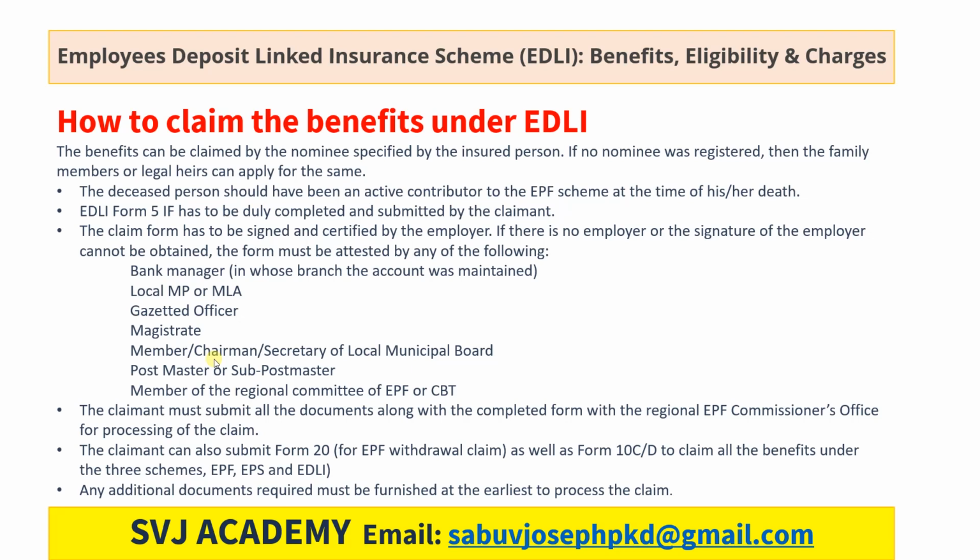If the employer does not certify or sign the documents, what will happen? If there is no employer or the signature of the employer cannot be obtained, the form must be attested by any of the following: a bank manager of the bank branch in which the account was maintained, the local MP or MLA, a gazetted officer, a magistrate, a member, chairman or secretary of a local municipal board, a postmaster or sub-postmaster, or a member of the regional committee of EPFO or CBT. So they can also attest the claim form. The claimant must submit all the documents along with the completed form to the regional EPF commissioner's office for processing the claim.